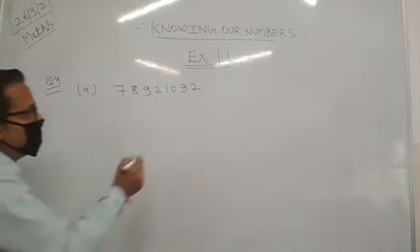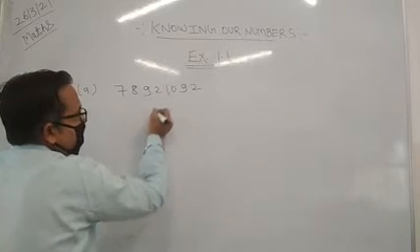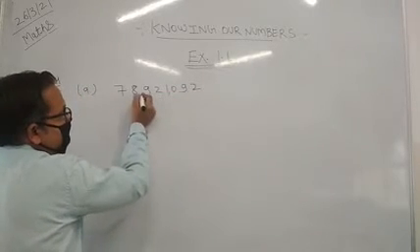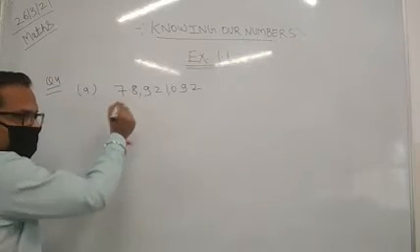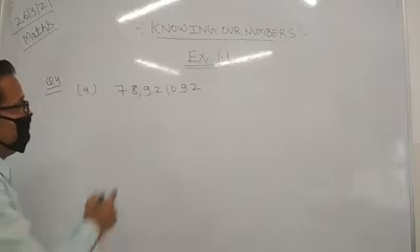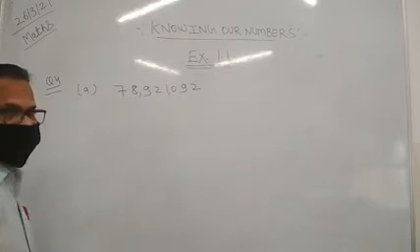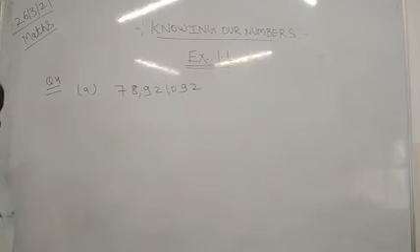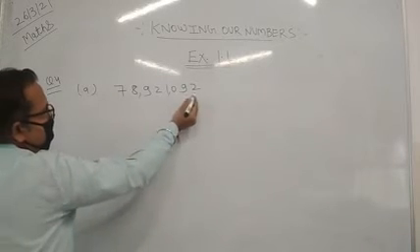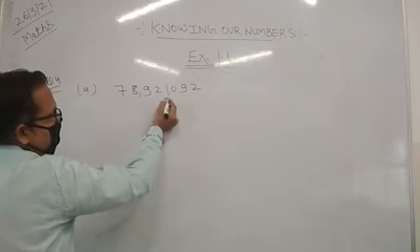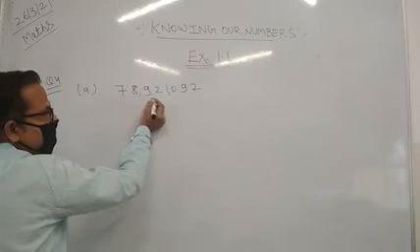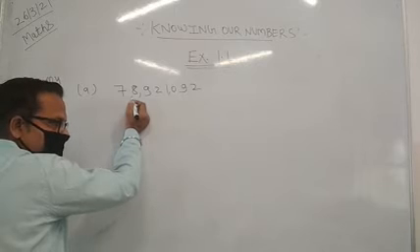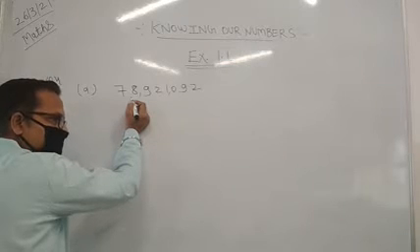Okay, so how will we put it from the right? We start and put a comma here. After 3 digits we put a comma here. Again we have not got any digit, so we will not put any comma there. Now we wish to write it in the international system. So in the international system, 1, 10, 100, 1,000, 10,000, 100,000, and after 100,000 what we have got? We have got million.